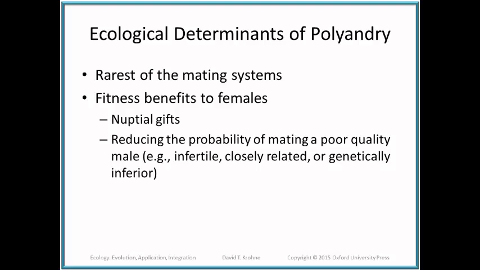This occurs usually under extreme conditions, that is, conditions where the number of males or females are limited, that is, the sex ratio of the population is skewed, or the resources are such that there's a problem, or in some cases where the males can greatly contribute to the parental care.